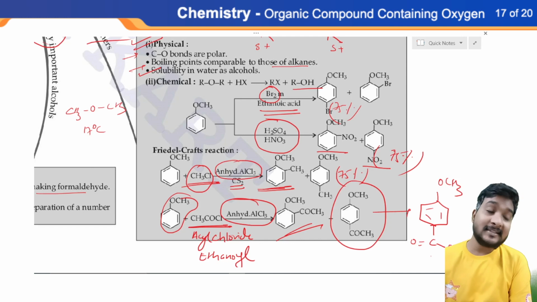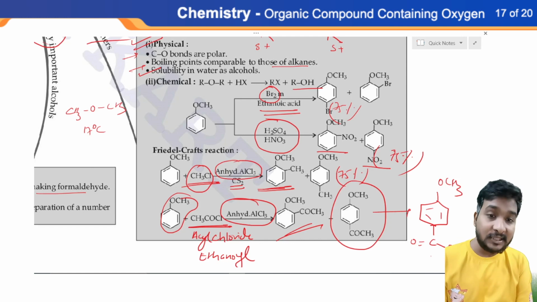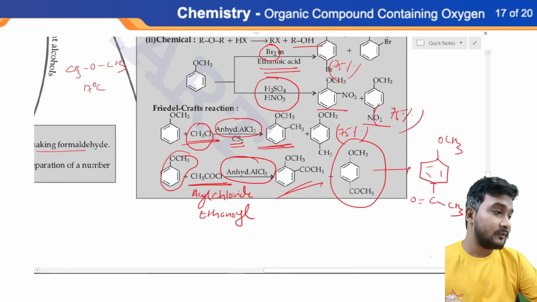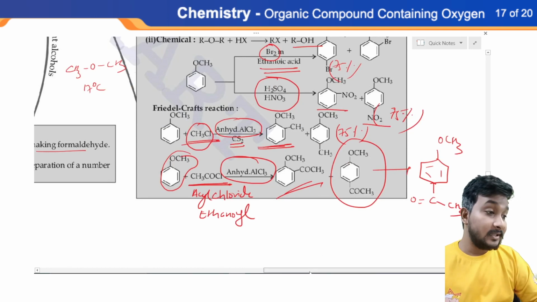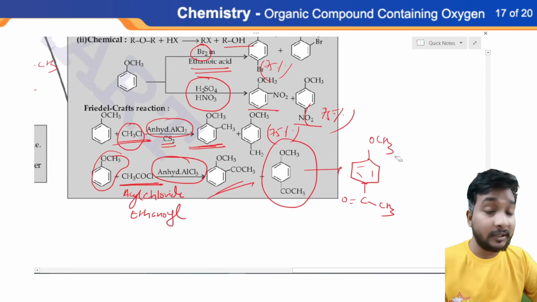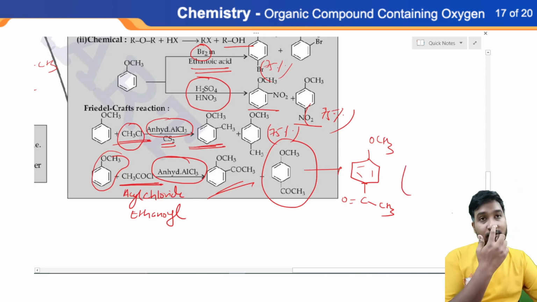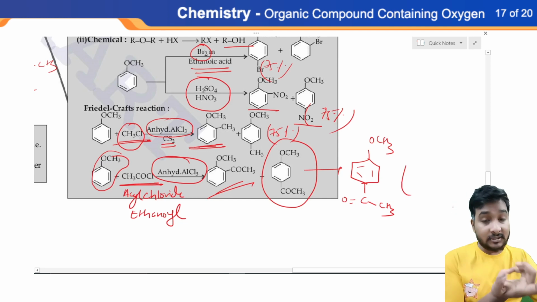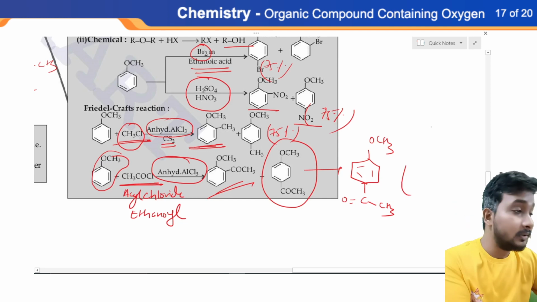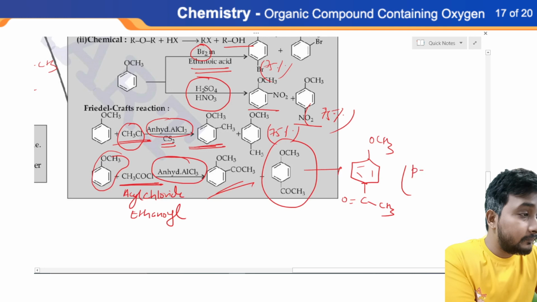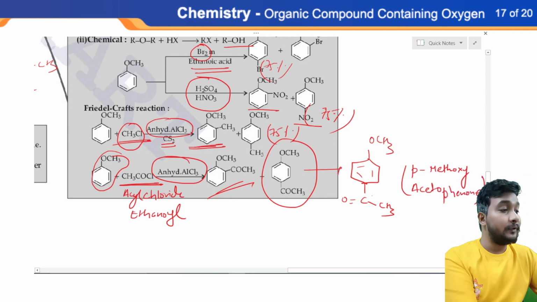The name of this compound is para methoxy acetophenone. So I am writing the name. Please note it down in your notebooks. I am requesting you, please note it down. I think this name is not mentioned in NCERT also, so please note it down. Para methoxy acetophenone, and this is your ketonic group.